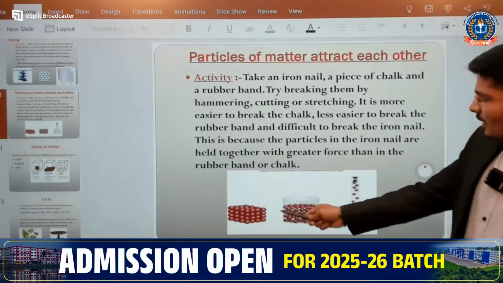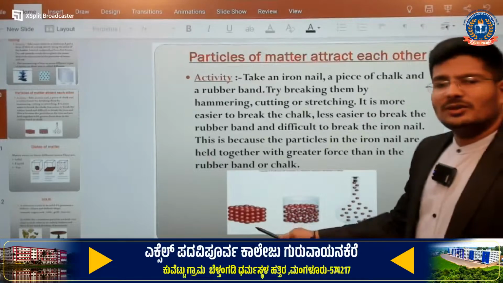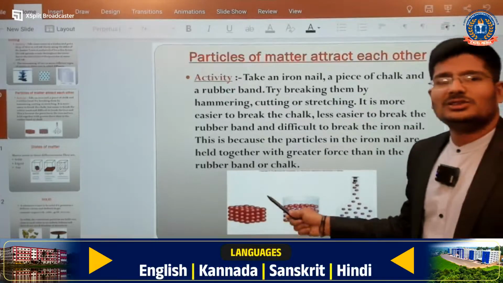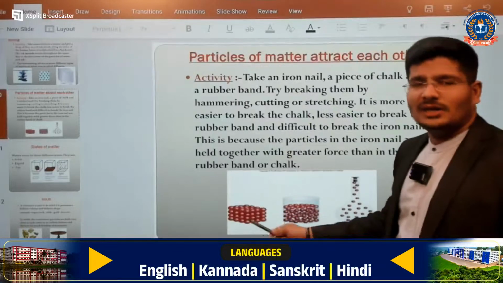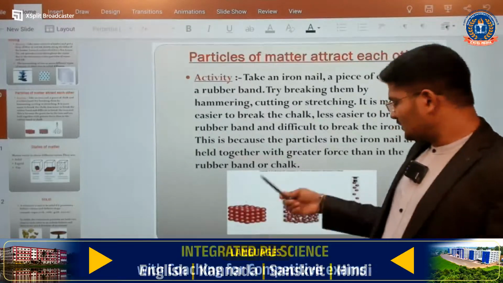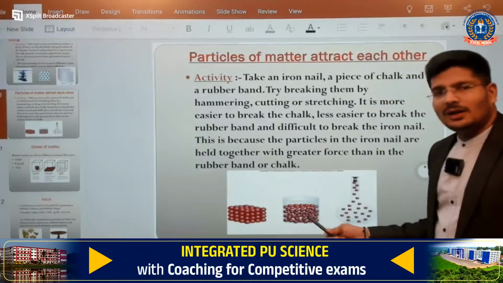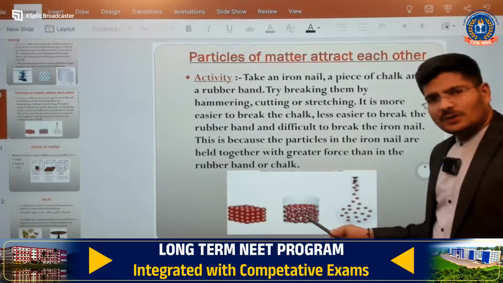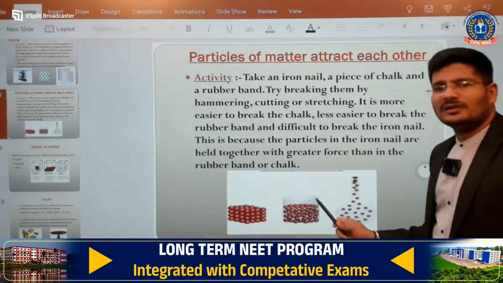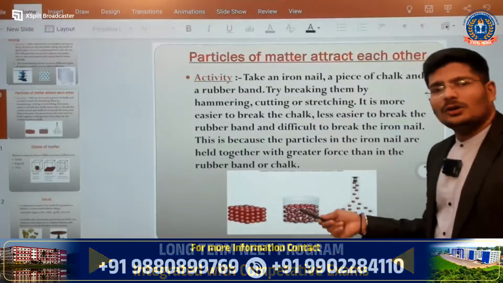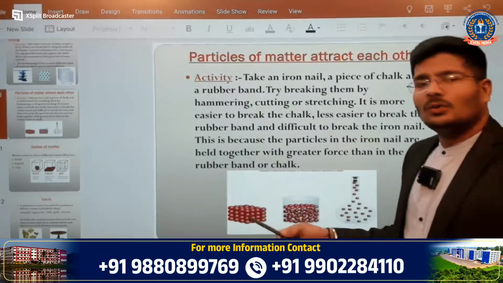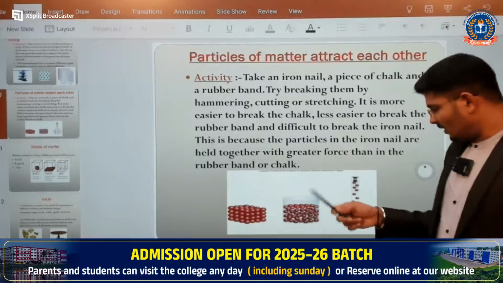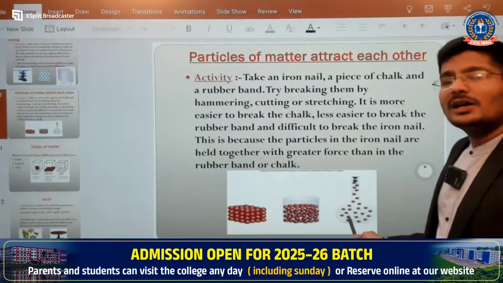You can see here in the case of solid, the attraction will be very high. So because of that, it is having a solid structure or a rigid structure, and it is having its own shape. But the second one, you can see the liquid. Here the force of attraction will be little less, but you will find the mass will be there. You will not find the shape. Where you are going to fill that particular matter, you are going to get the shape of that particular container. The next one is your gas.